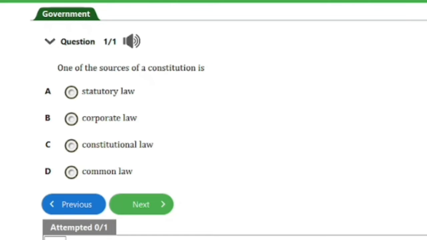It says, one of the sources of Constitution is A. Statutory law, B. Corporate law, C. Constitutional law, D. Common law. So guys, the answer to this question is option D, that's common law. That is for this question, option D.